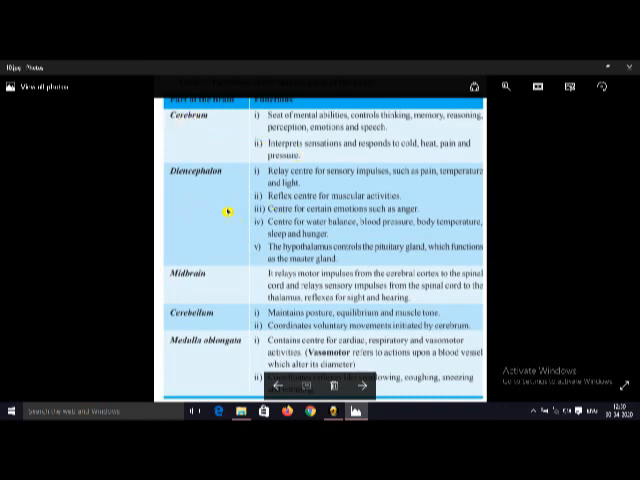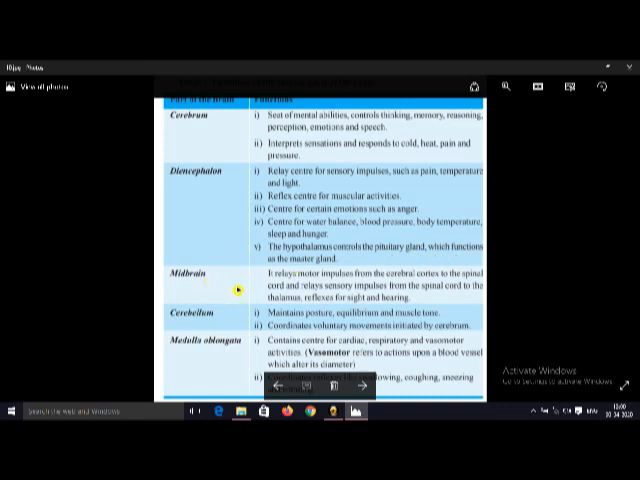The diencephalon is the relay center for sensory impulses such as pain, temperature, and light, the reflex center for muscular activities, and the center for certain emotions like anger. It is a center for water balance, blood pressure, body temperature, sleep, and hunger. The hypothalamus is one of the parts in our brain. It is also a part of the diencephalon. The hypothalamus controls the pituitary gland. We discuss the pituitary gland in the next topic, which functions as the master gland.